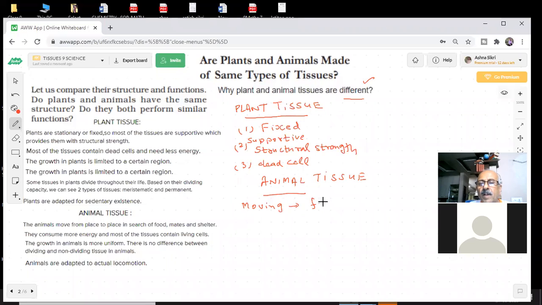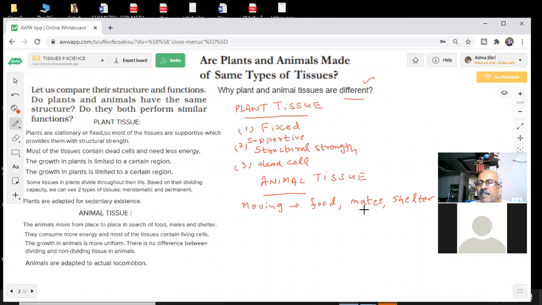Why are they moving? Food, mates, and shelter. You have seen dogs in your colony running here and there for food all the time. They are running. Probably you don't even know, they know every house. Wherever there is food, they are running. Because they don't have food, they need someone to feed them. So they are moving in search of food all the time. There is nothing else they have to do.